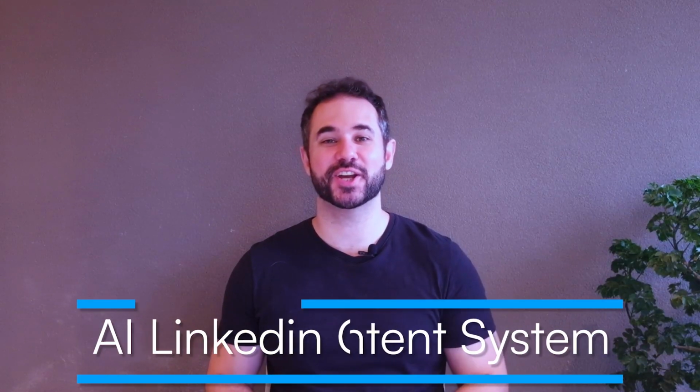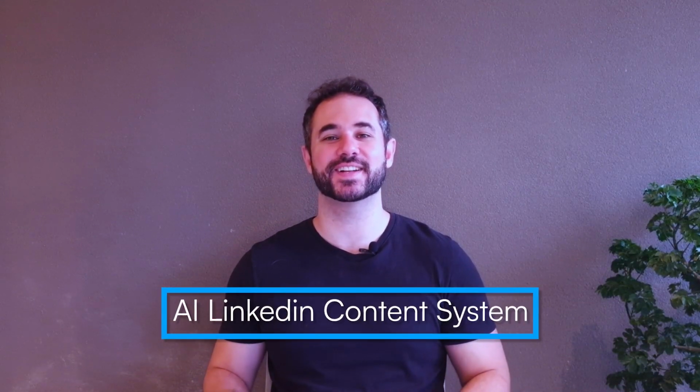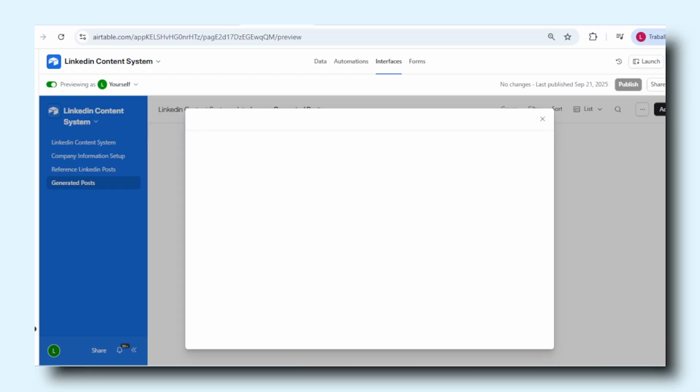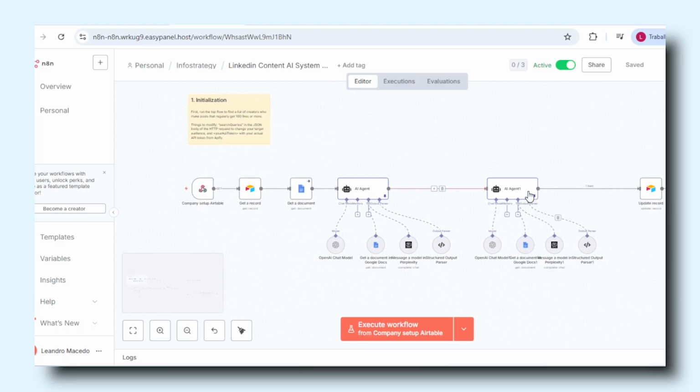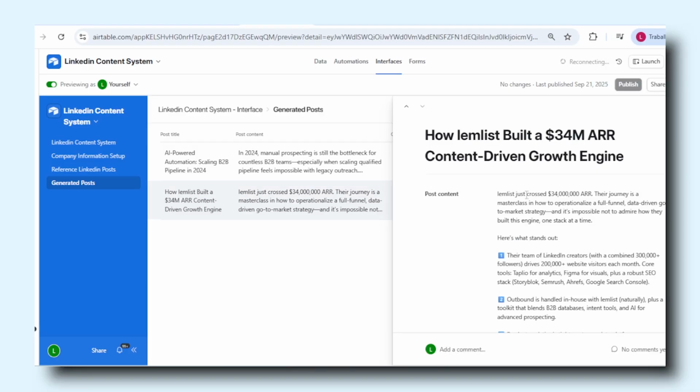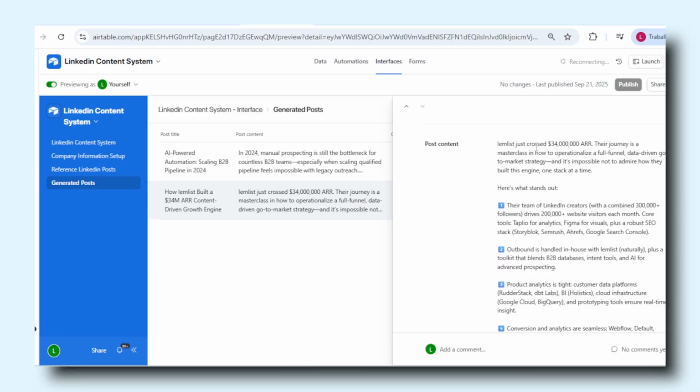Hi, today I'm going to show you how to build the AI content LinkedIn system that will help you to source different sources for content ideas, automate content creation, and mimic your own voice and style to finally deliver you automated LinkedIn posts. You just have to edit the last 10 or 20% of the posts and get them online.